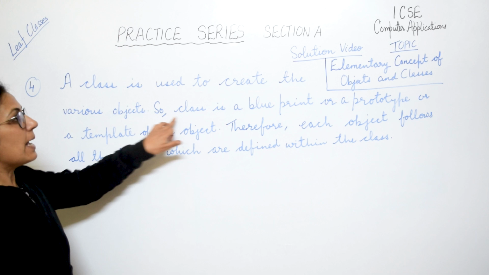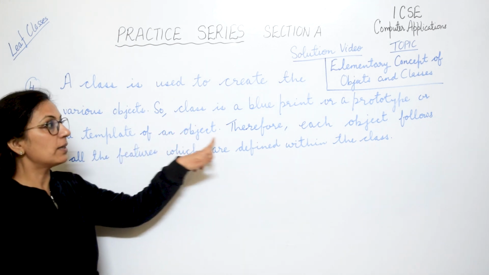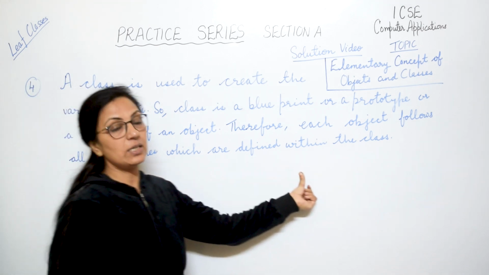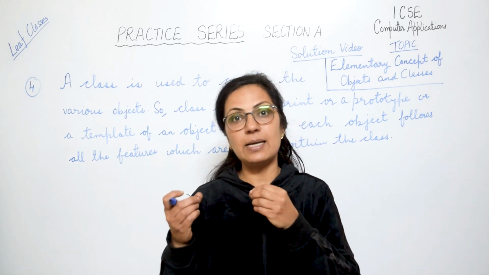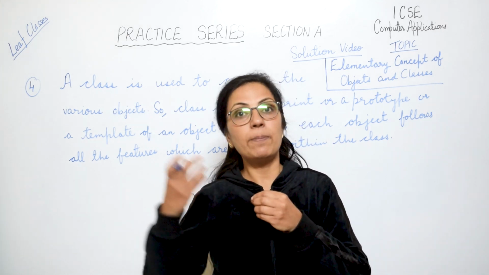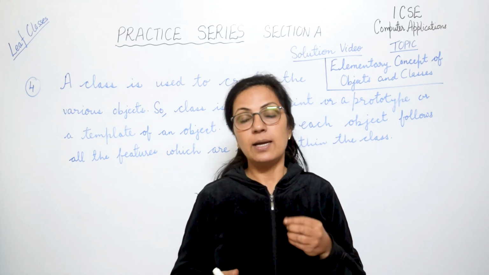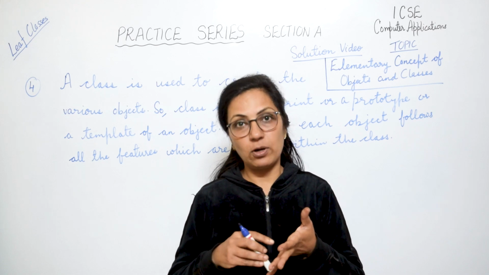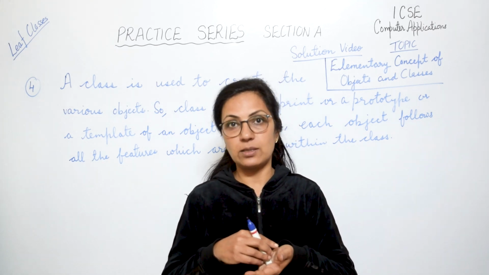Therefore, each object follows the features which are defined within the class. So the relation between object and class is that the object is the production of the class and the class is the blueprint of the object. If you write this much, that the class is the blueprint for its objects or the collection of objects, that will also be correct.